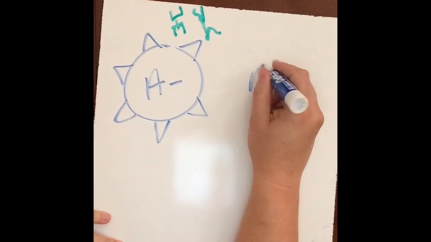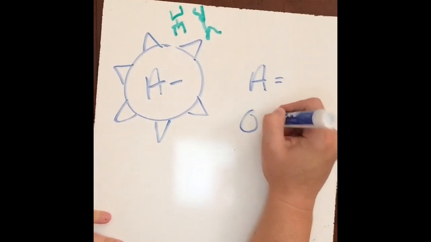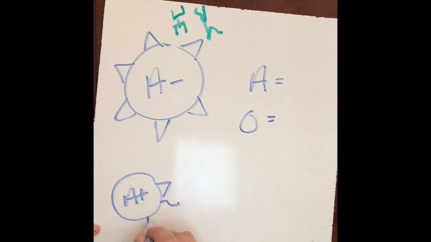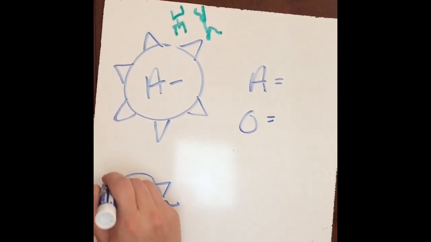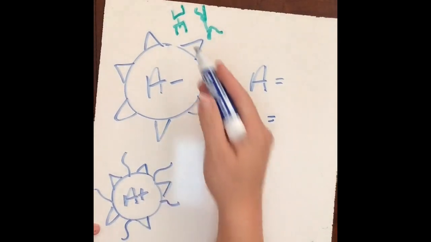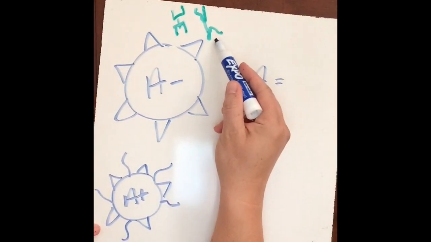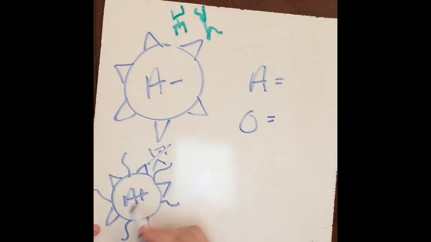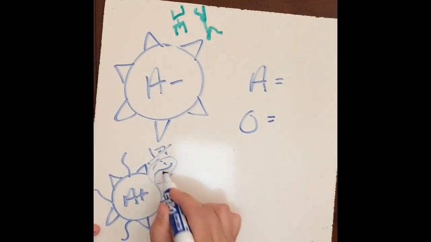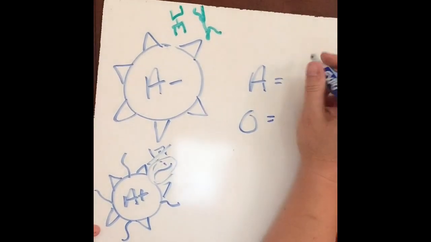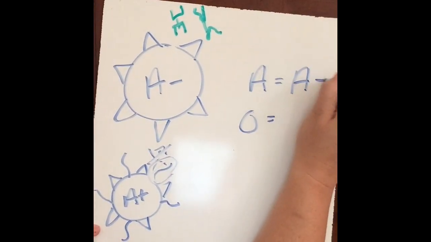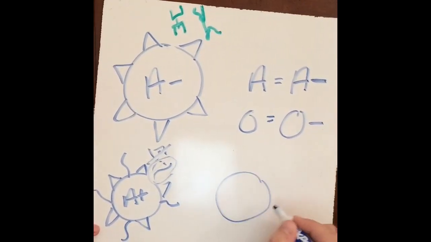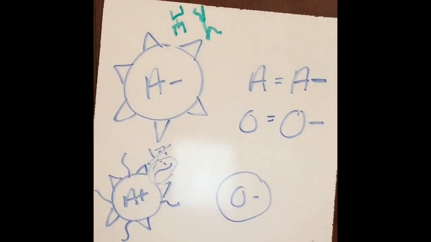Who can I get from? Well, I know I can get from A and O people, right? But can I get an A positive? I can't, and here's why. Because I am negative, I have this antibody for the RH factor, so I can't take an A positive because they have the RH and my body will cause it to clump. So the only people negative people can get from are other negative people. So I can get A negative and I can get O negative because my O negative doesn't have anything on it, and so I'm good.